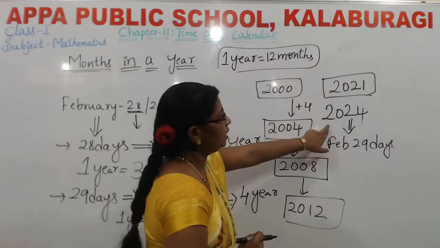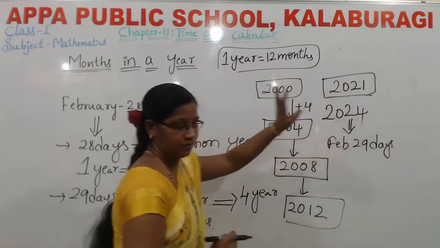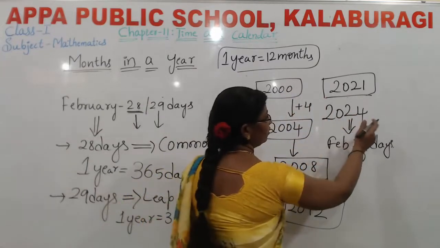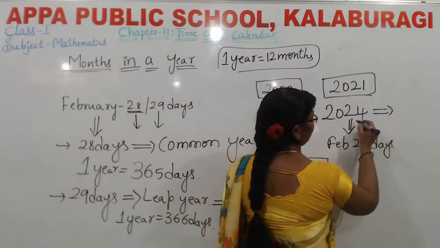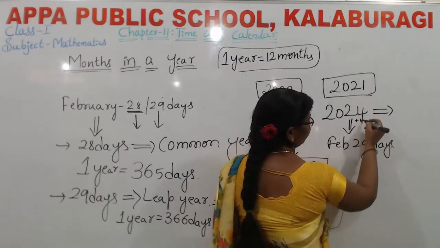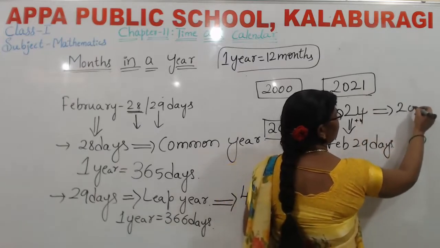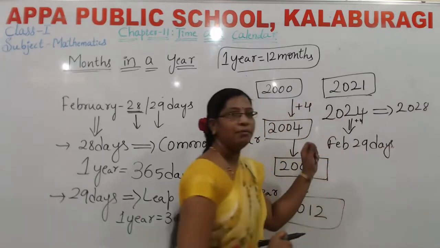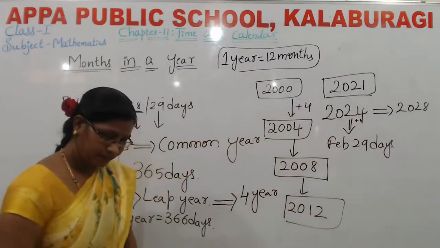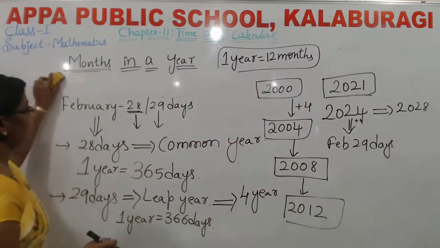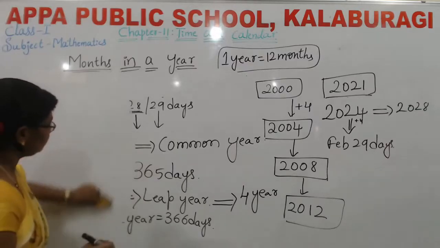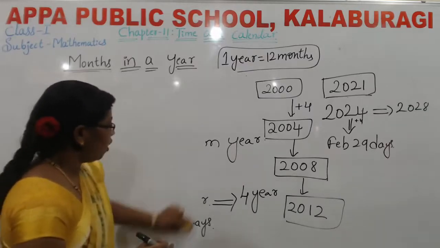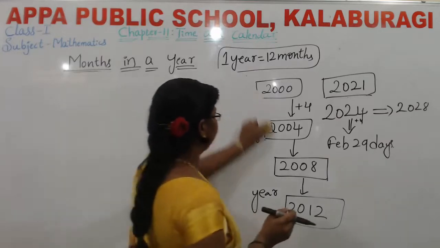The leap year comes in 2024. After 2024, what will come here? After 4 years, add 4. 4 plus 4, 8. 2028 is a leap year. You can find it easily here. What is a common year and a leap year?